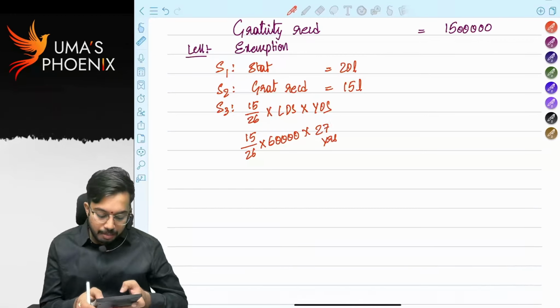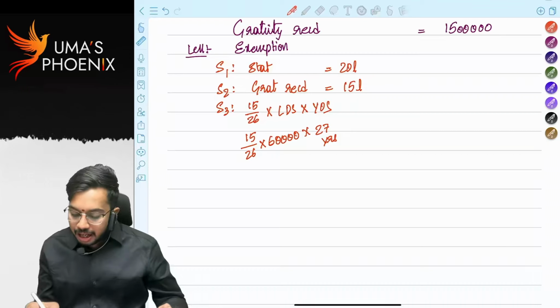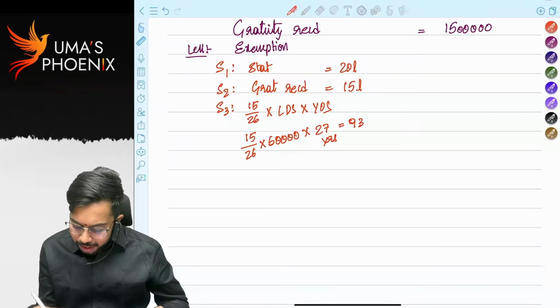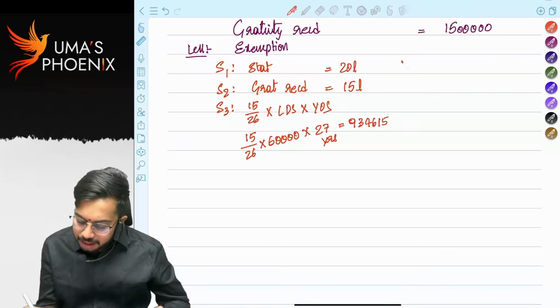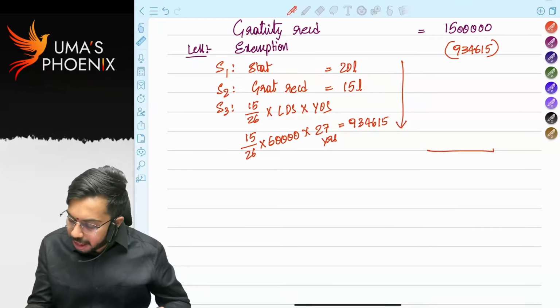So 15 by 26 into 60,000 into 27 years. 9,34,615. Out of these three, whichever is lower means 9,34,615. How much is taxable gratuity?